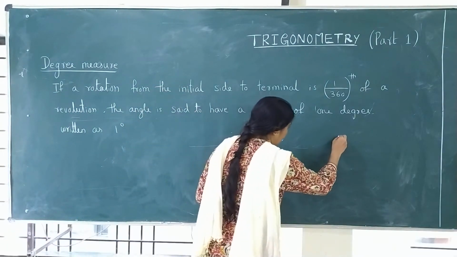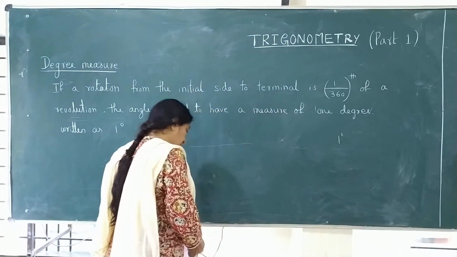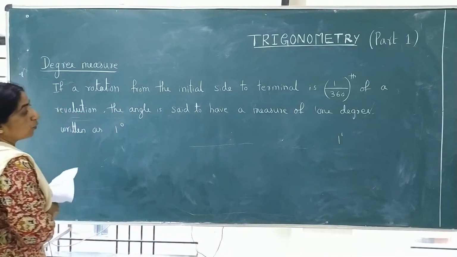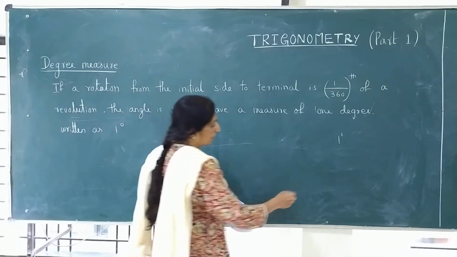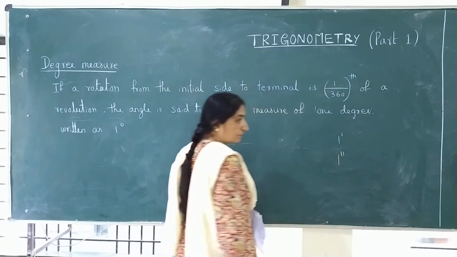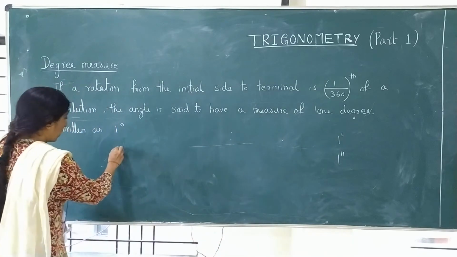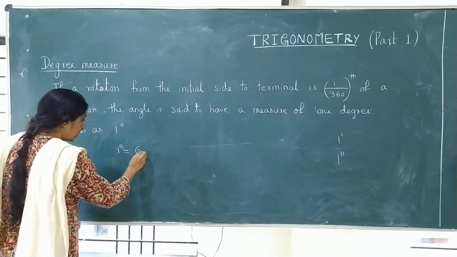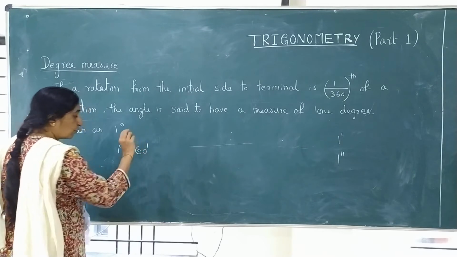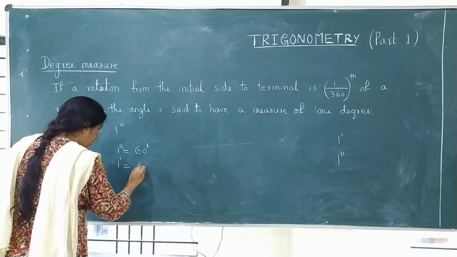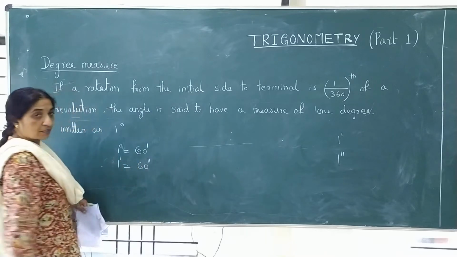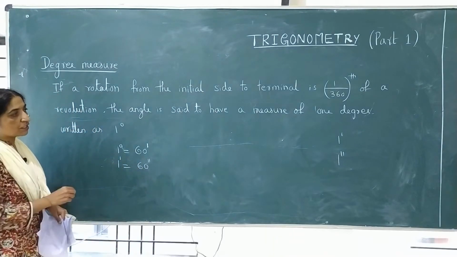How do you define minute? See, this is 1 minute. This is 1 minute. And 1 minute is equal to 60 seconds. How do you denote seconds? Like this. So that I am writing here. 1 degree is equal to 60 minutes. Symbol. No need to write the word minute. This symbol is enough. 1 minute is equal to 60 seconds. Understood? So this is one method.